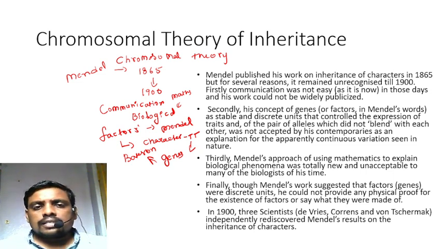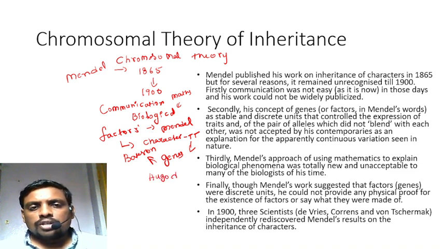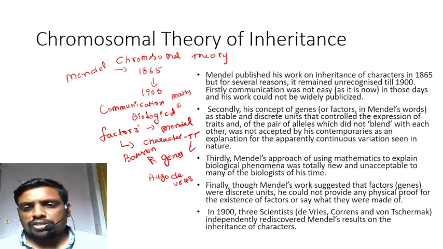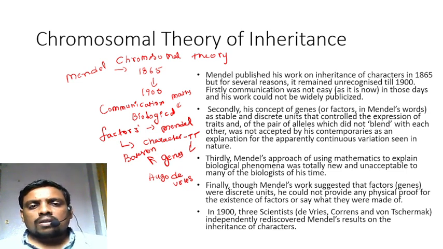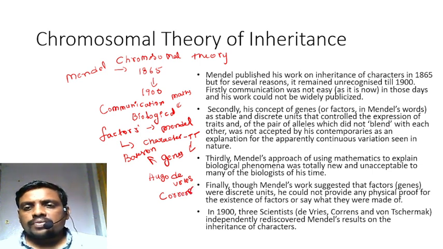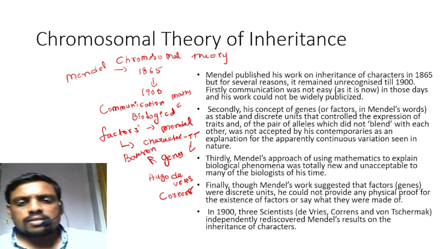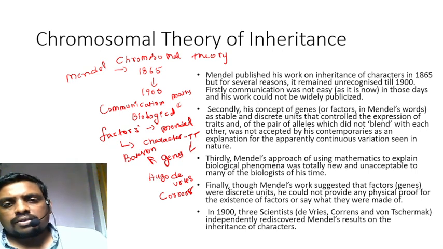In 1900, three scientists came. Hugo de Vries was familiar with the variations in Oenothera lamarckiana. And Correns, Tschermak, independently rediscovered Mendel's results on the inheritance of characters.